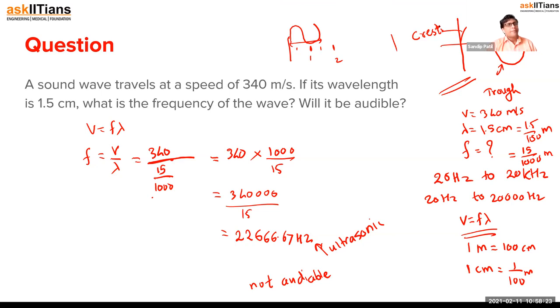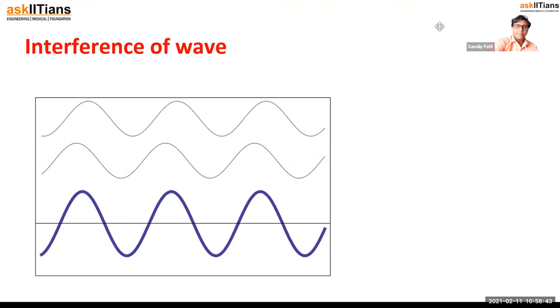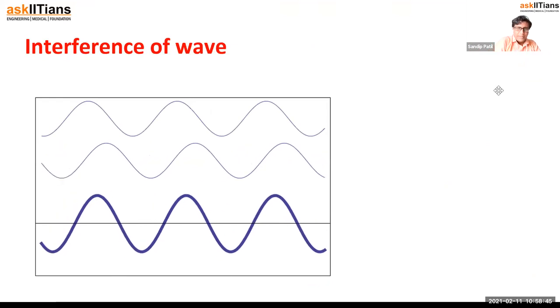All those waves can intersect, right? Interfere. Interfere means what? They are coming together like this. One wave is coming from this side, the other wave is coming from this side, and something should happen. There must be some collision. What is happening in that case? That is what we are going to see. So let's see.